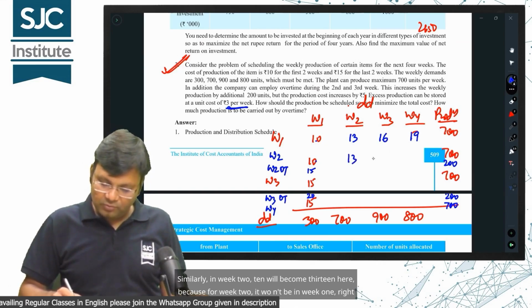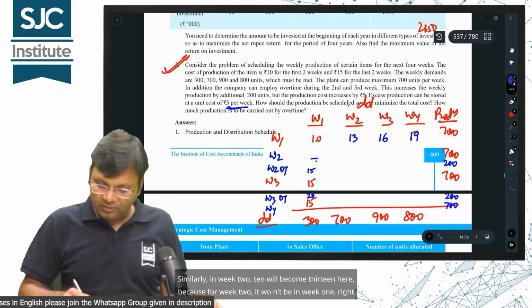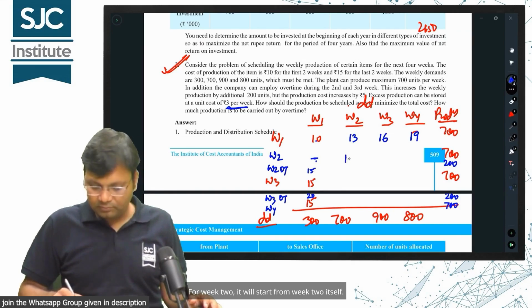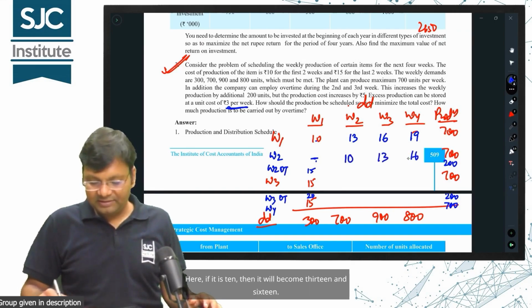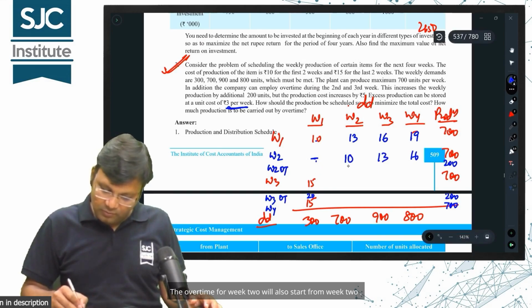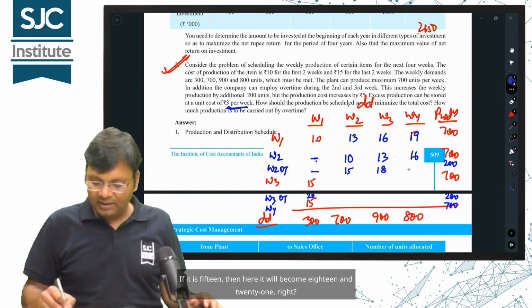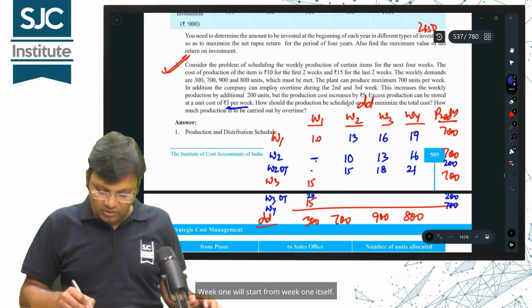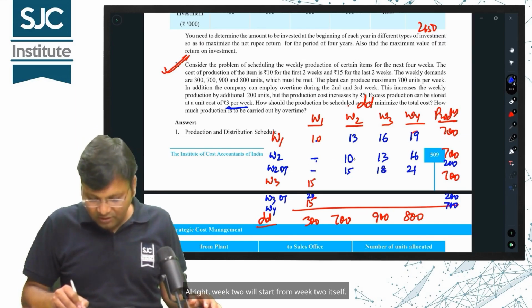Similarly, in week 2, 10 will become 13 here, because for week 2, it won't be in week 1, right? For week 2, it will start from week 2 itself. Here, if it is 10, then it will become 13 and 16. The overtime for week 2 will also start from week 2. If it is 15, then here it will become 18 and 21. Week 1 will start from week 1 itself, week 2 will start from week 2 itself.